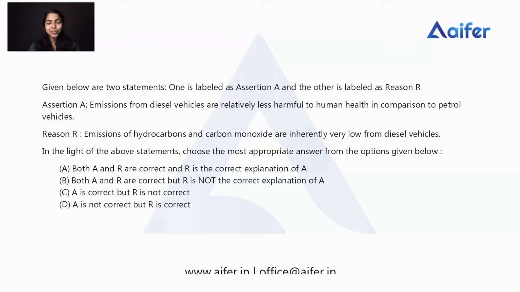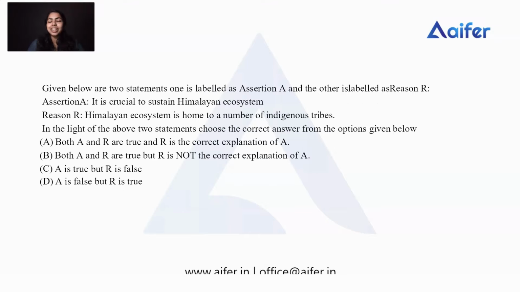Now we are going to the conclusion part. Here the assertion A is wrong, the statement is false. Then the reason R is true, it is correct. So we can conclude that A is not correct but R is correct. So the answer is option D. Now we are going to the next question.